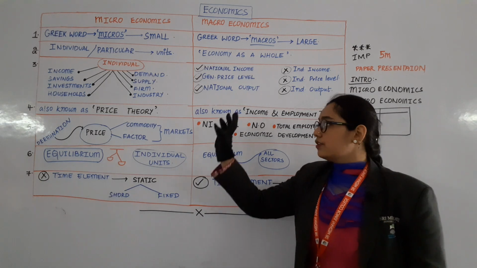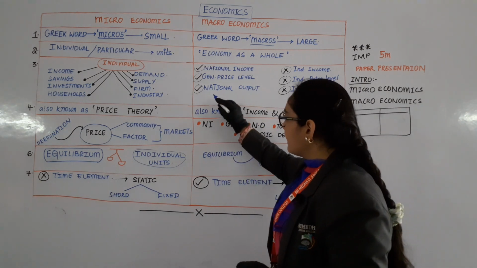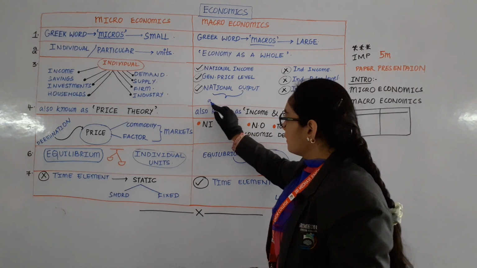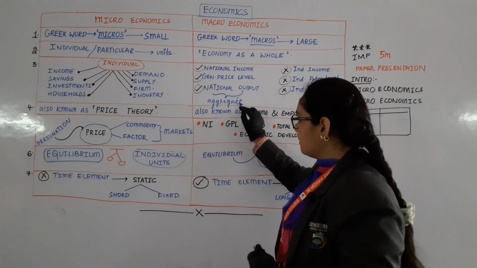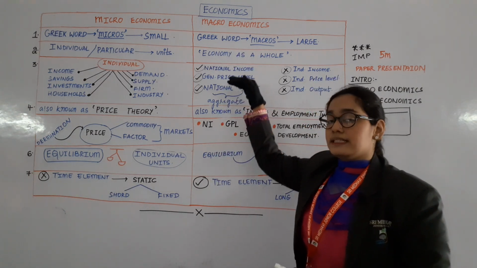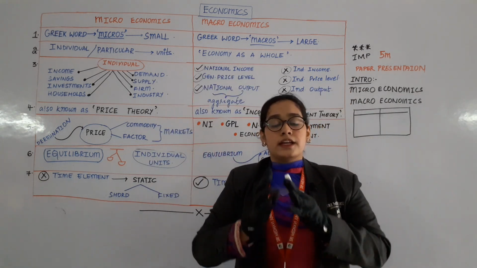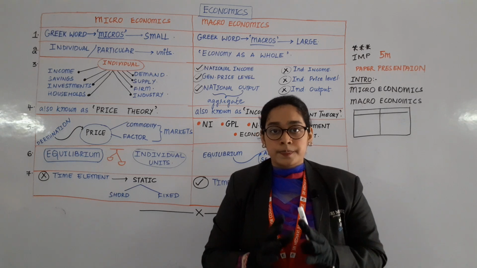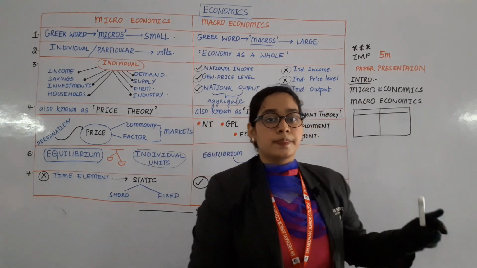When you are talking about the whole thing, you can use a word called aggregate. Aggregate means total. So macroeconomics deals completely with aggregate things, national income, national output. Then general price level means national price level, you can say.